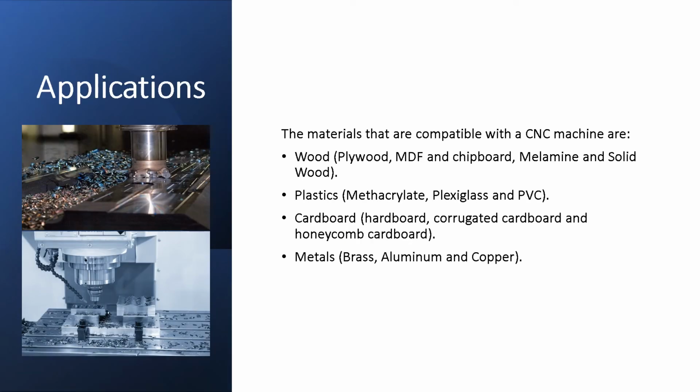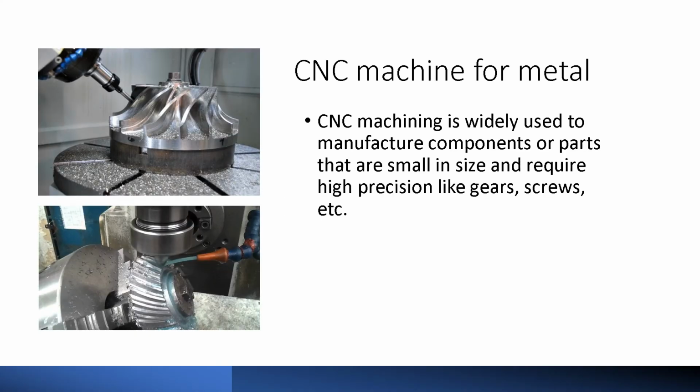CNC machines are applicable to materials that are compatible, for example, wood, plastics, cardboard, and metals. One of its most common applications is CNC machining for metals. CNC machining is widely used to manufacture components or parts that are small in size and require high precision, like gears, screws, etc.